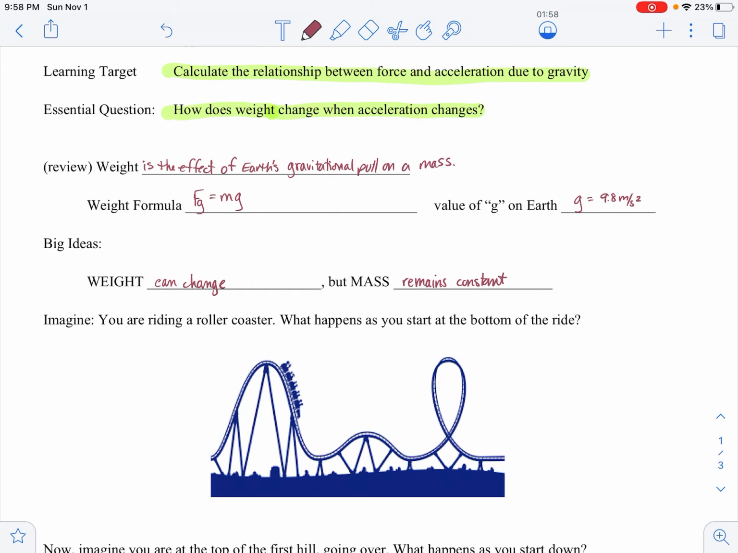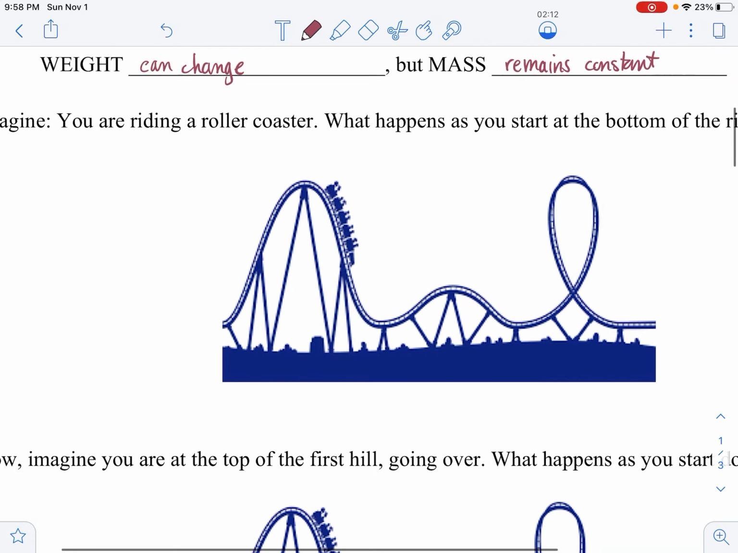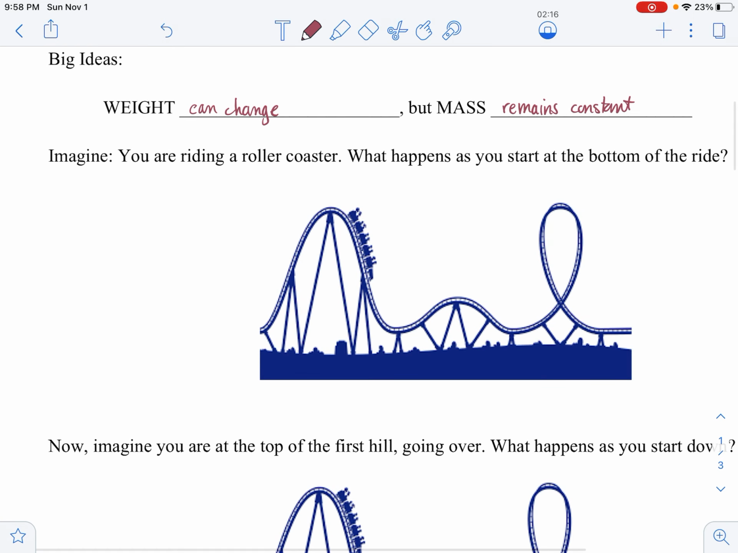All right, so now I want you to imagine you're on a roller coaster. If you don't like riding roller coasters, there's a couple more examples. You can think about planes taking off or landing. You can think about elevators going up and down. Roller coasters tend to be really easy to think about. Okay, so imagine you're riding a roller coaster. What happens as you start at the bottom of the ride? All right, so here you are.